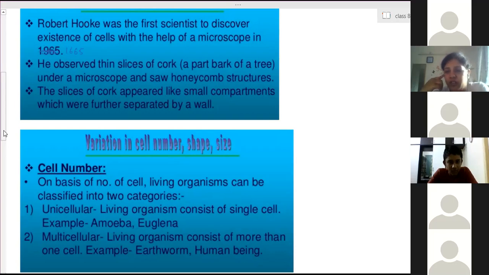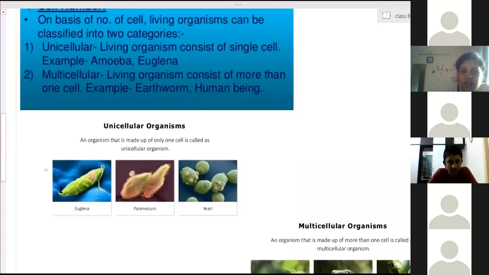Euglena is one of the organisms we have learned. Euglena is a small single-celled organism. Here it is. This is Euglena. It is under a microscope; it is not this big. This is Euglena, it has green color, and it is an autotrophic protozoa. It is autotrophic, it can prepare its own food, and it is a protozoa.